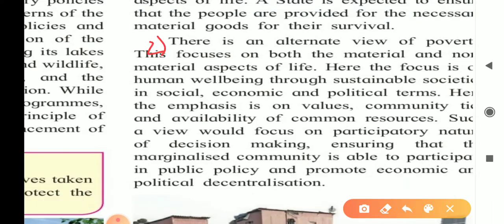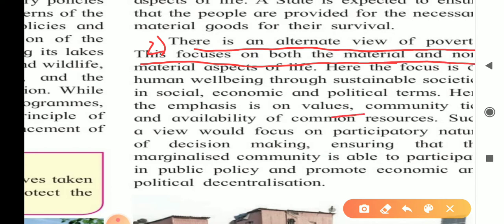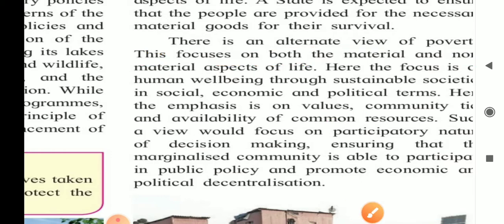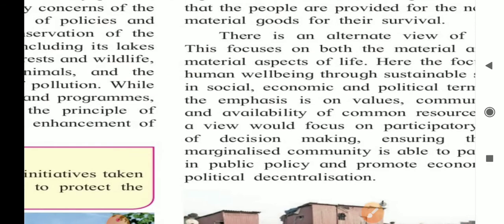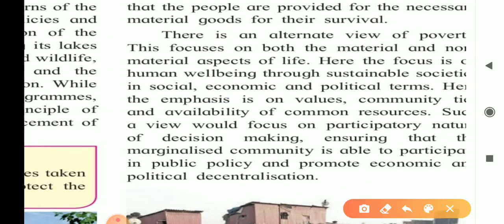Second point, there is an alternative view of poverty. This focuses on both the material and non-material aspects of life.